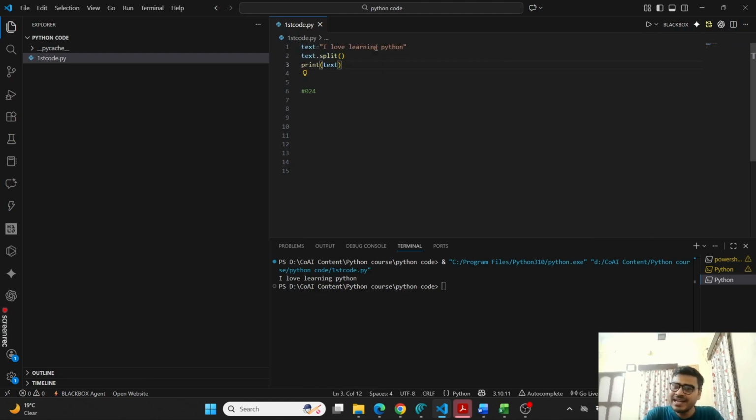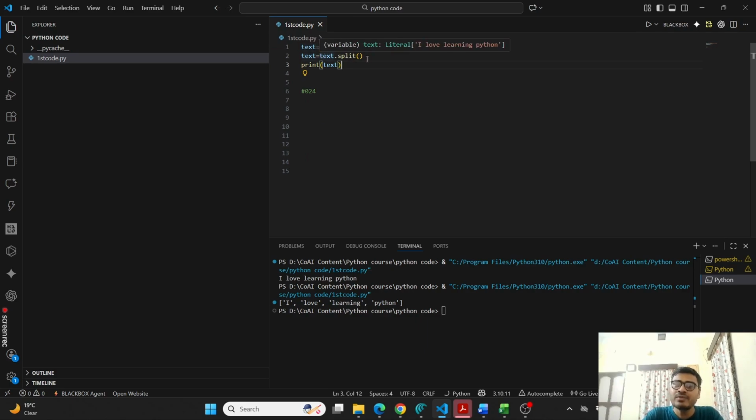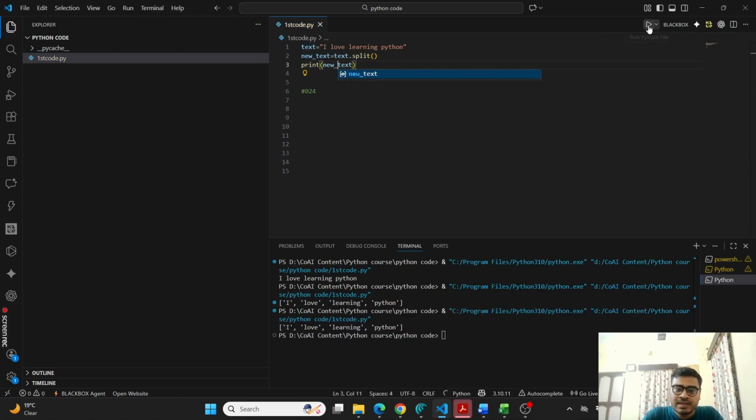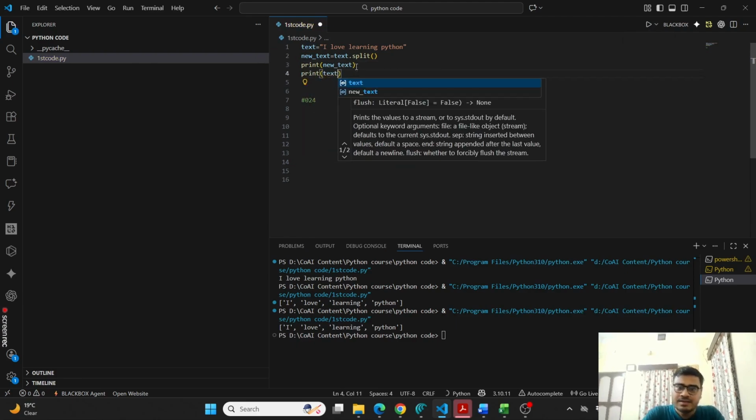If I print text again, it will be the same, so it won't get split because string is immutable. You can't change anything in this text. But if I name the result text again, now if I print it, it will be split because I have updated the definition of text. Or I can name it anything else, like new text. If I print new text, it will be the split version, and if I print text, it will be the same.